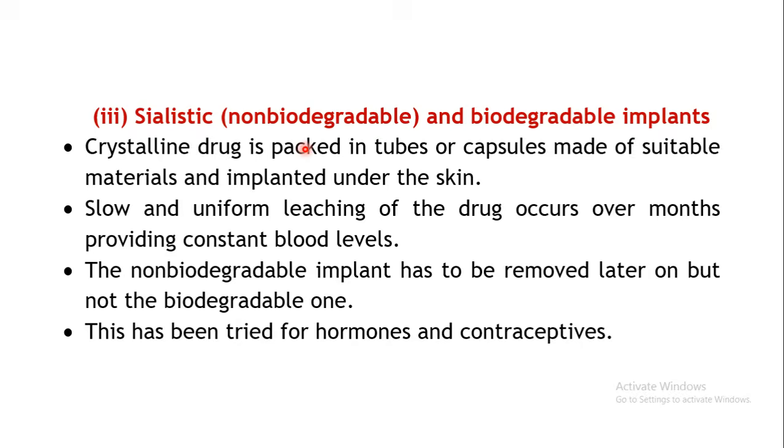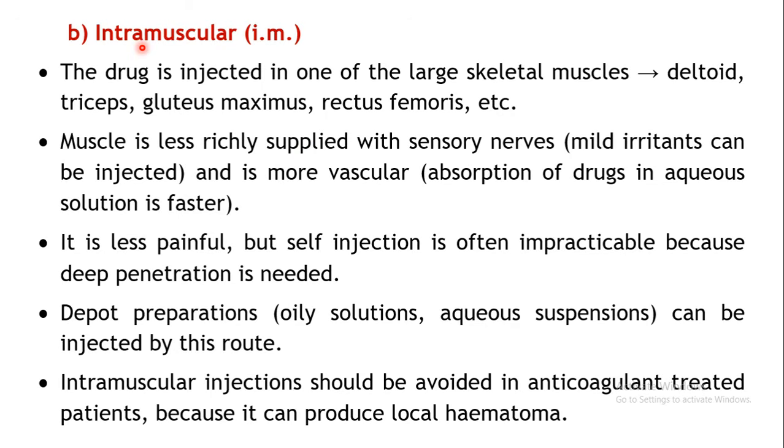Okay. Then the next type of parenteral route is the intramuscular or IM route, as it is popularly known. Here the drug is injected into the large skeletal muscle. These are some of the examples: they can be injected into the deltoid, triceps, gluteus maximus, rectus femoris. These are some of the large skeletal muscles in your body into which the drug is injected.